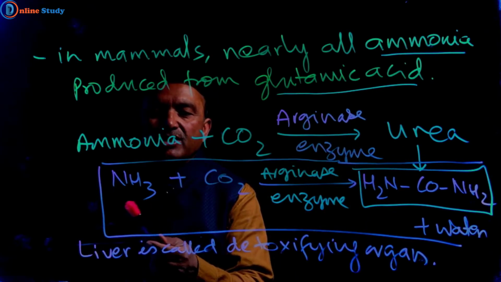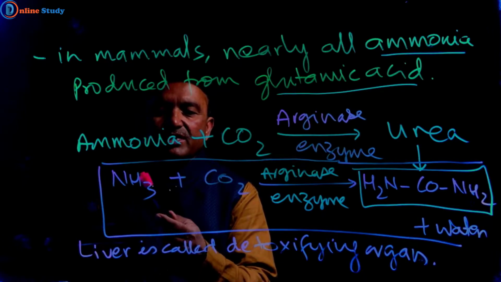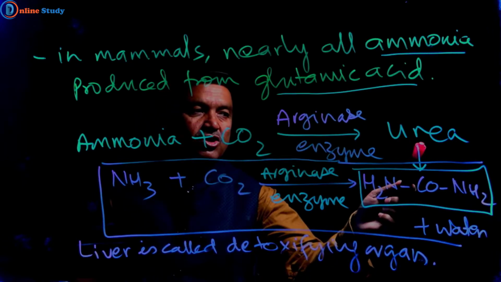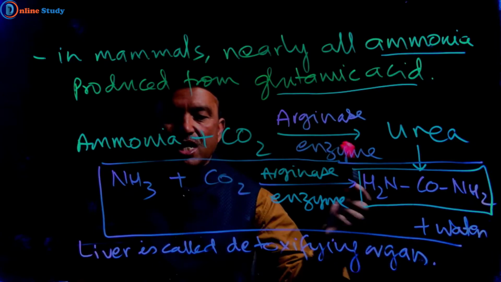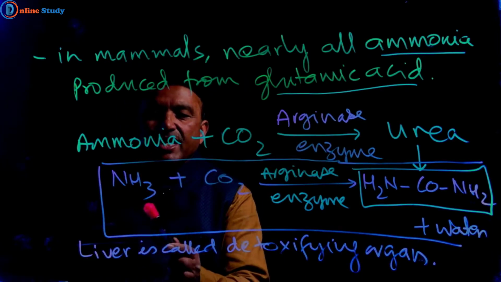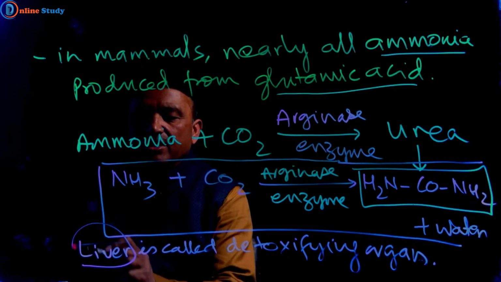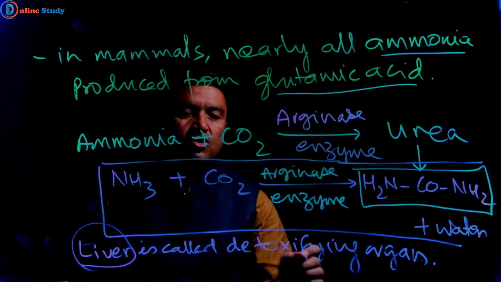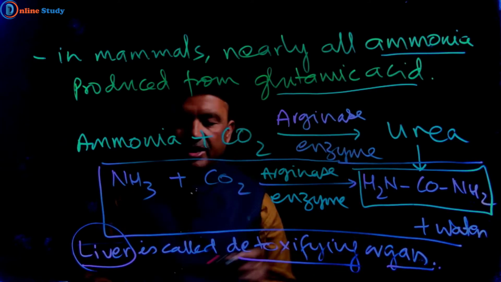So ammonia, a highly toxic substance, is converted into less toxic substance, that is urea, and this reaction takes place in liver. So liver is called detoxifying organ.